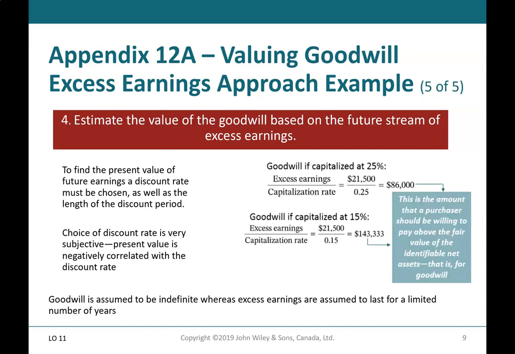Goodwill, if capitalized at 25%, would be excess earnings of $21,500 divided by the capitalization rate of 25%, giving us $86,000. This is the amount that a purchaser should be willing to pay above the fair value of the identifiable net assets, that is, for goodwill. And the goodwill, if capitalized at 15%, would be $143,333. Goodwill is assumed to be indefinite, whereas excess earnings are assumed to last for a limited number of years.